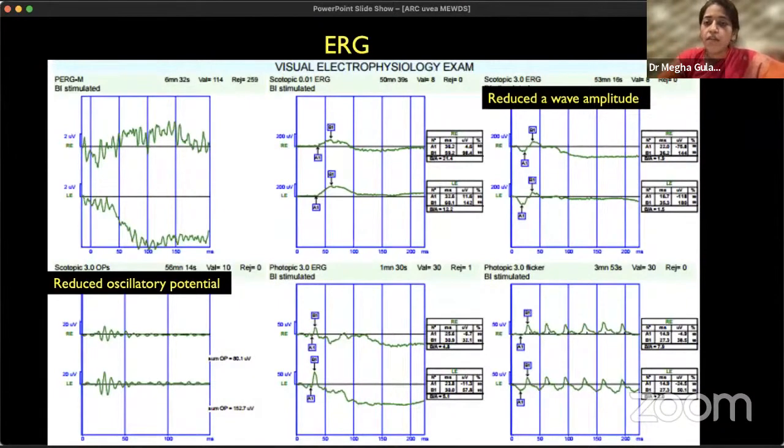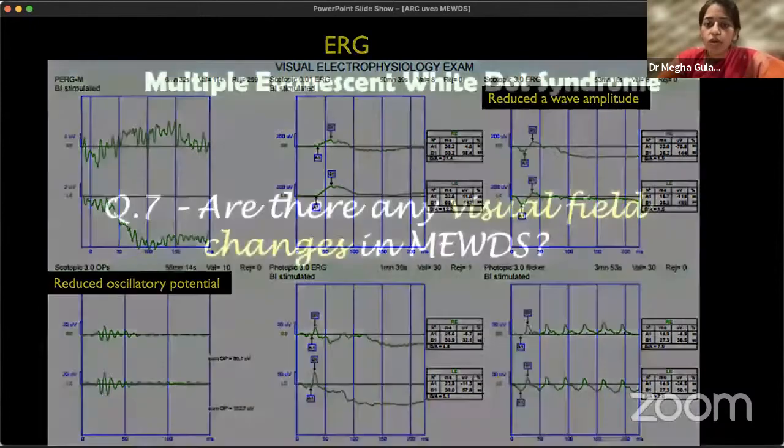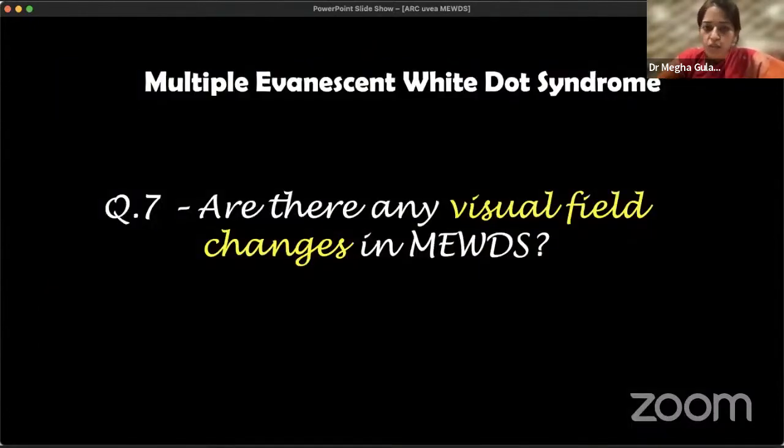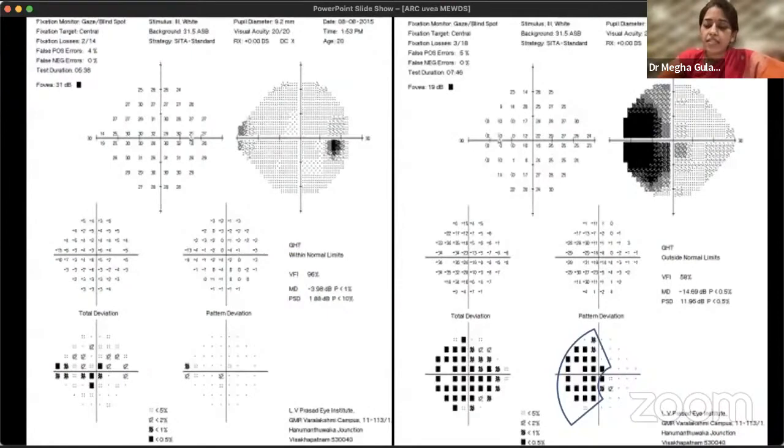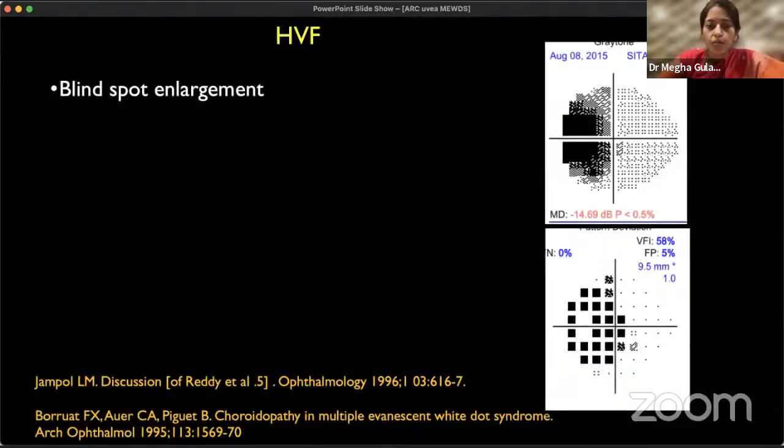So we saw fluorescein angiography, ICG angiography, and ERG. Now let's move on to visual field changes. Are there any visual field changes in MEWDS, given that most of our lesions are confined to the peripapillary area? As you can see here, there is an enlarged blind spot, which we classically find in MEWDS. So why is it there?